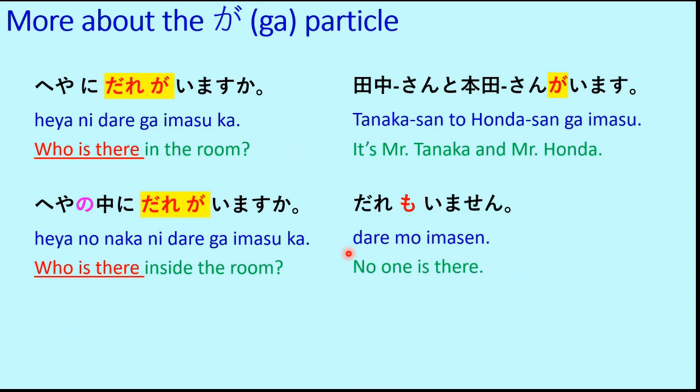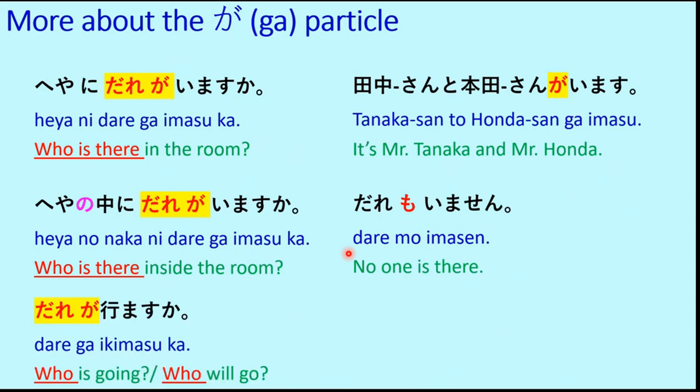Who is there inside the room? No one is there. Heya no naka ni dare ga imasu ka? Dare mo imasen. Dare ga ikimasu ka? That means who is going or who will go.